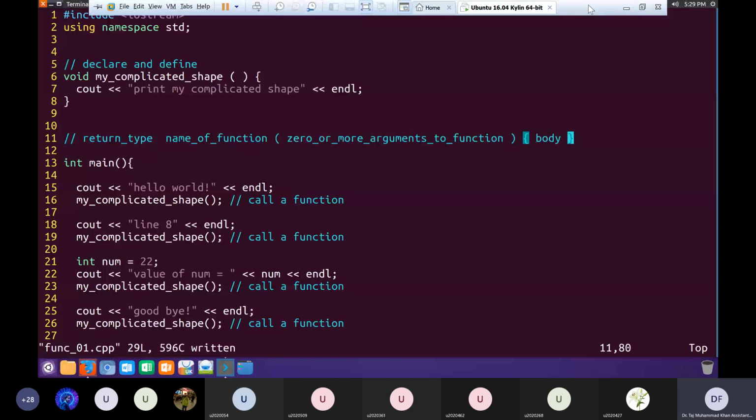By the way, if you look at this file, how many functions are there in this file? 2. Those who are saying 2, what are the names of these two functions that you see in this file?